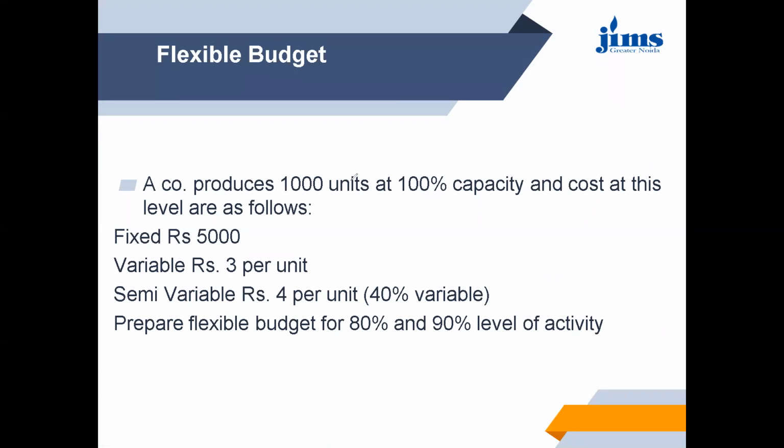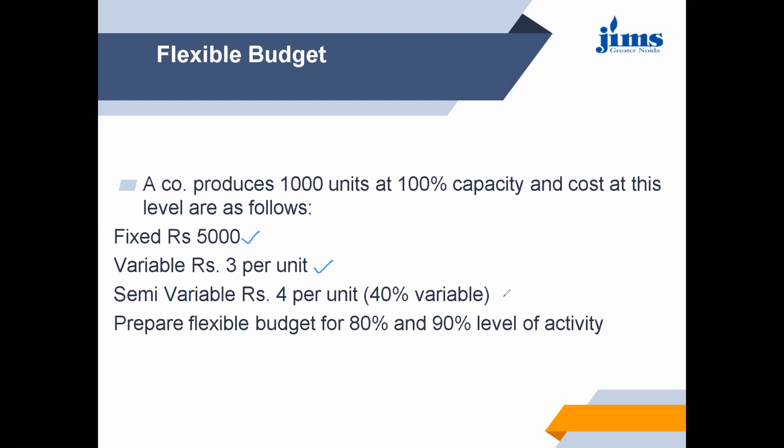Fixed cost is given as 5,000, variable cost is given 3 rupees per unit, semi-variable is given 4 rupees per unit, out of which 40% is variable, that means remaining 60% is fixed. You have to prepare a flexible budget for 80% and 90% level of activity.